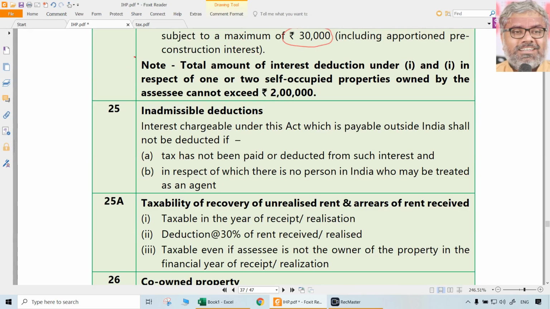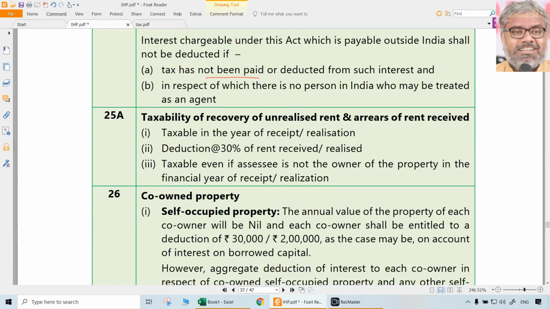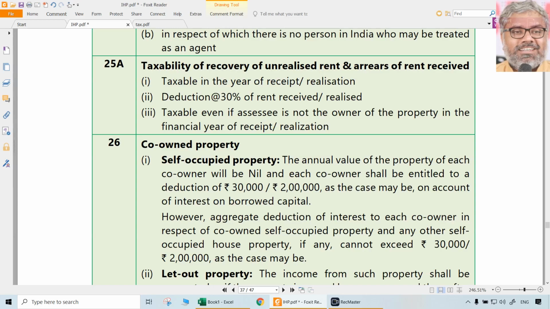Of course, in any case, the total amount of deduction cannot exceed 2 lakhs, whether the assessee owns one self-occupied property or more than one self-occupied property. Total deduction can never exceed 2 lakhs. That is section 24A and 24B. Then 25 is inadmissible deductions, which is related to interest payable outside India without TDS. Then such interest, though it is a genuine expenditure, it is not allowed as deduction under 25.